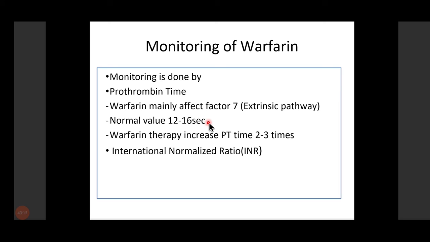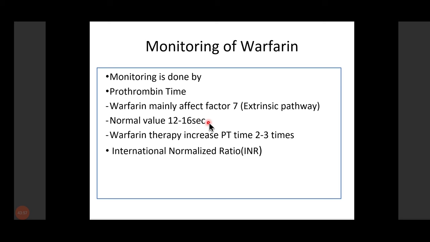And monitoring of warfarin is done by the prothrombin time. It mainly affects factor 7, which is part of the extrinsic pathway. And we know that if you want to monitor the extrinsic pathway, we consider the prothrombin time. So when we want to monitor warfarin, we take the baseline value of the prothrombin time, which in most cases is 12 to 16 seconds, and appropriate warfarin therapy increases this prothrombin time 2 to 3 times. So we can compare and see the effect of warfarin.